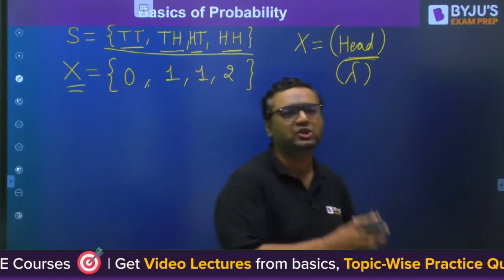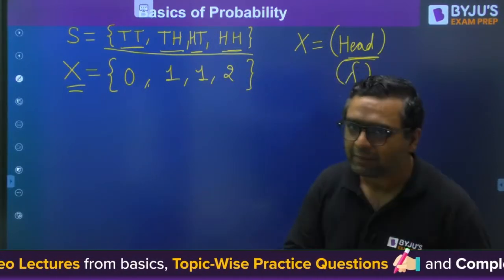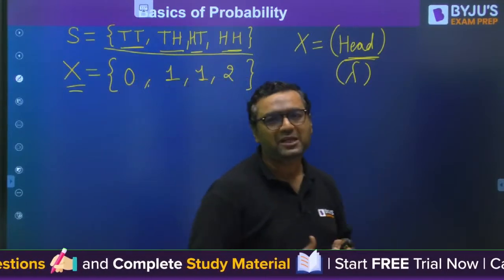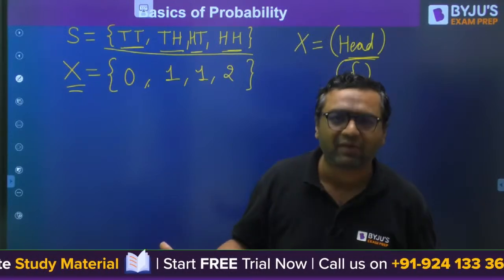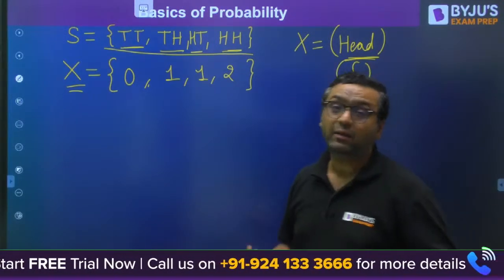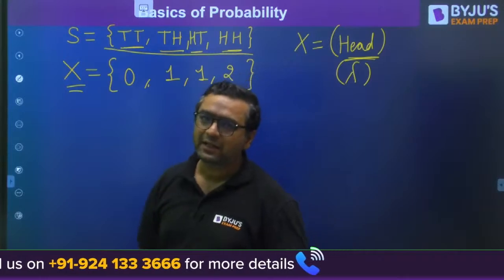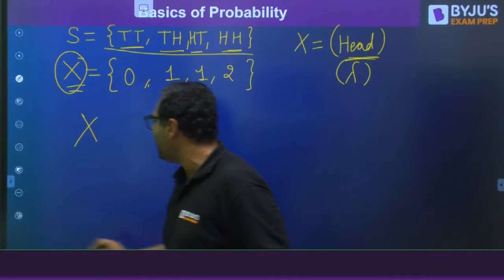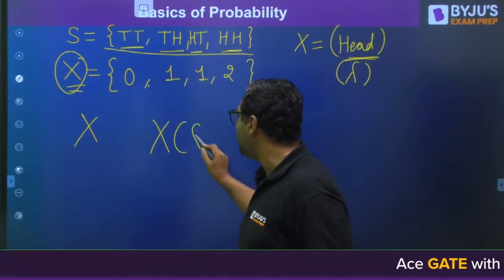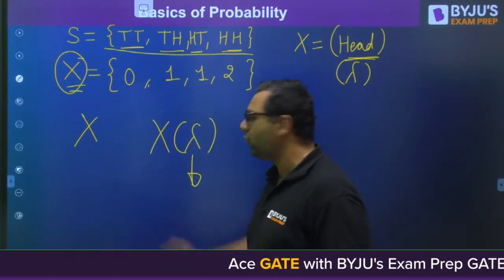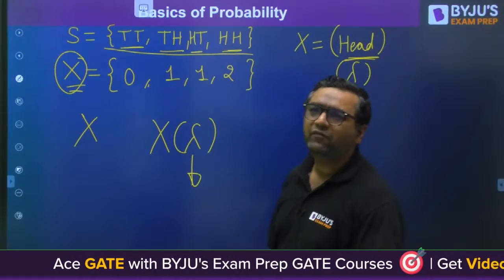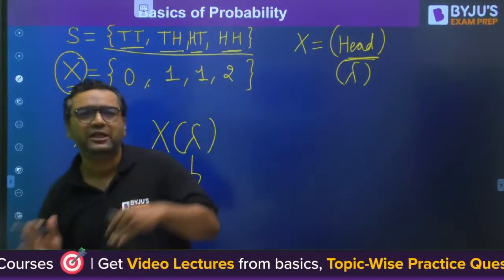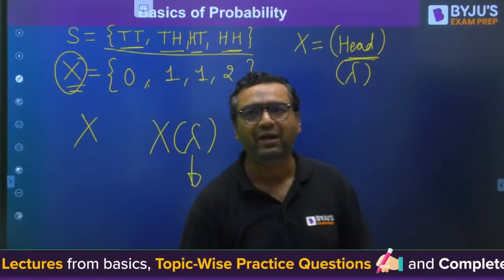So a random variable is a function which helps us in mapping two things. One is the sample space, the other is the real line. Sample space will be all possible outcomes of that random experiment, and the real line may be what you are looking for. Is it clear? Random variable, generally we denote it by x. Either you will denote it by x or you can also denote it as x of lambda. Here lambda means what you are looking for, like I am looking for head. Then we are going to find out the probability, that also we will discuss, but slowly we will move on, one by one.